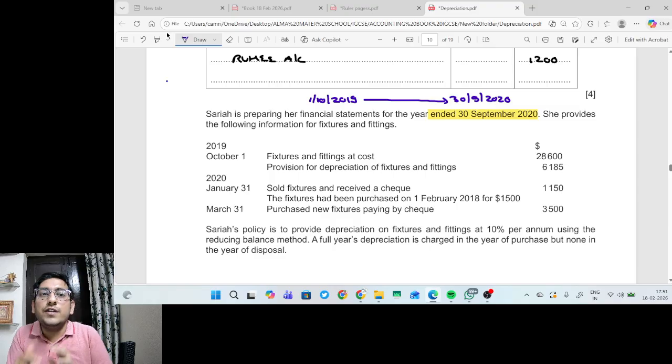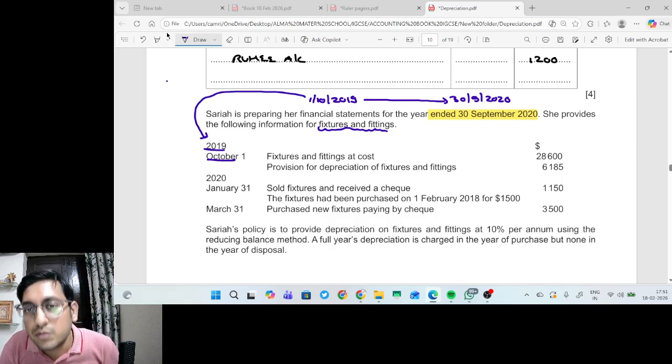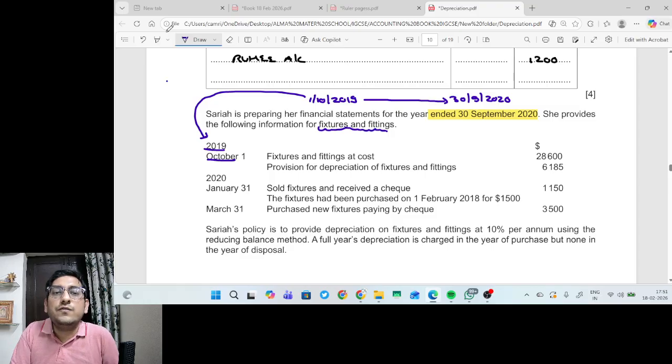She provides the following information with respect to fixtures and fittings. On 1st October 2019, can I say he's talking about the opening balances? Fixtures and fittings has a cost of 28,600 and the opening provision for depreciation for fixtures and fittings is given as 6185.